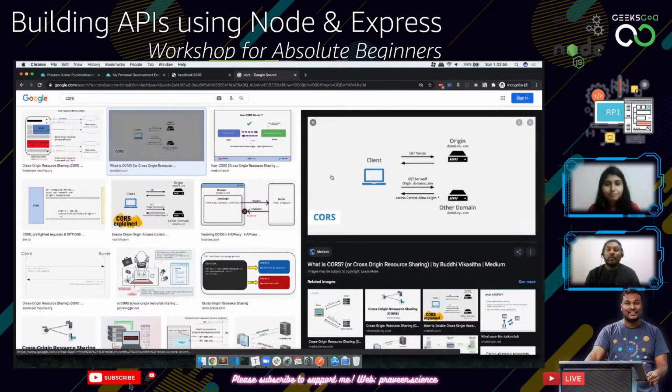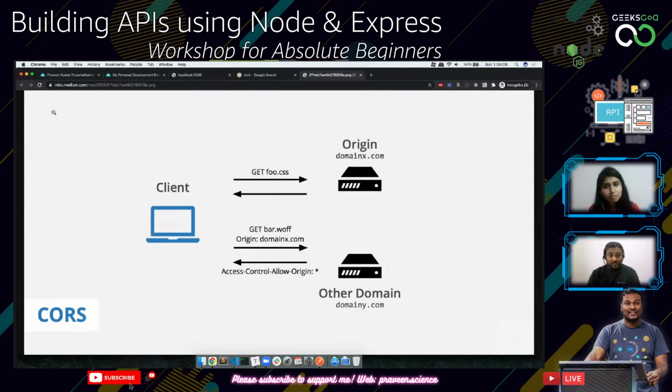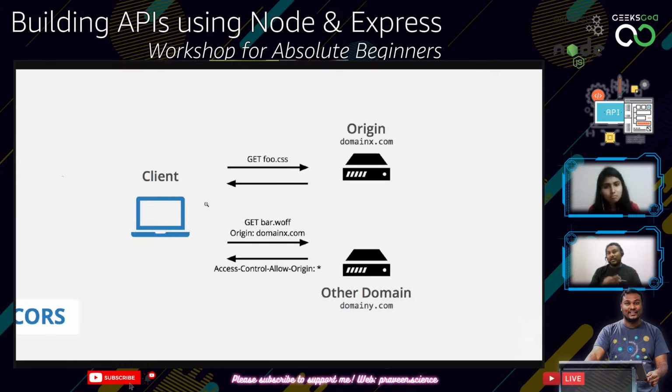Okay, so when the client tries to request foo.css, the CSS file might have requests to other domains. Let me open this in a new tab. Generally CSS files tend to have resources that come from other domains, for example a CDN domain.